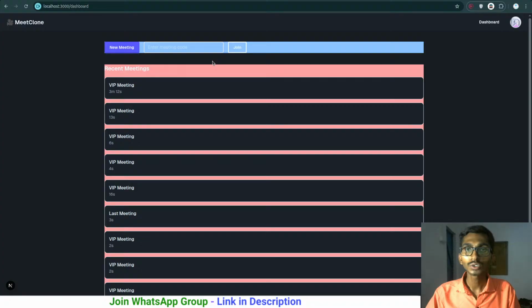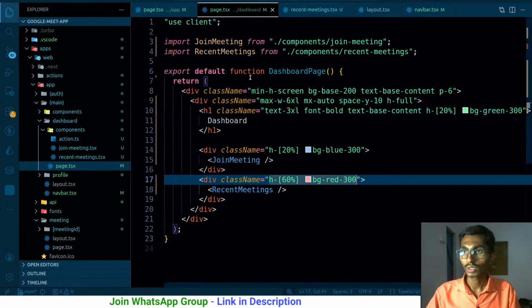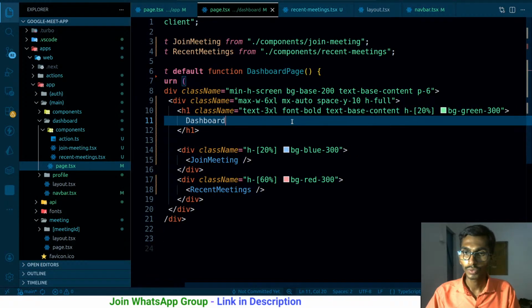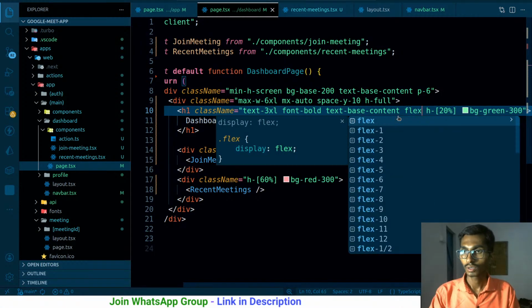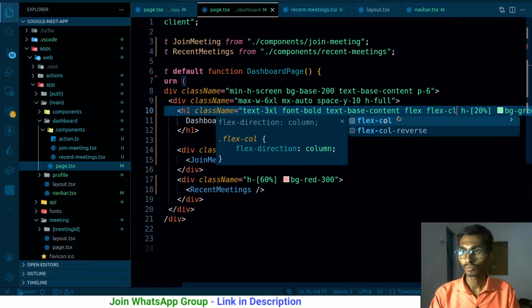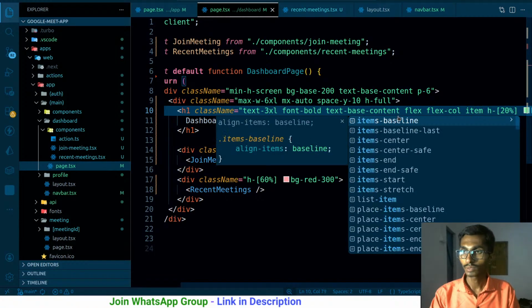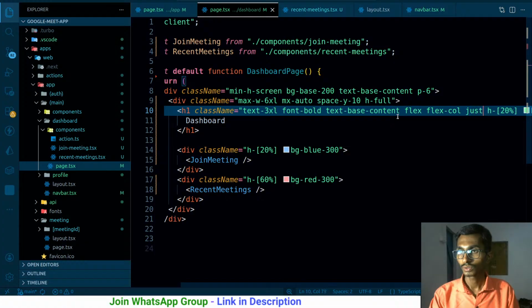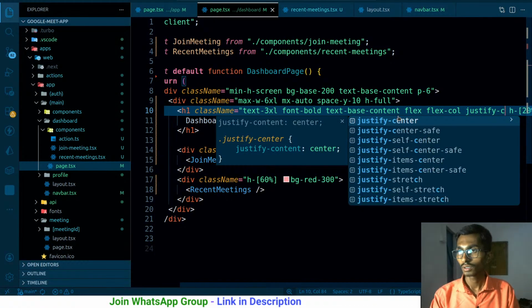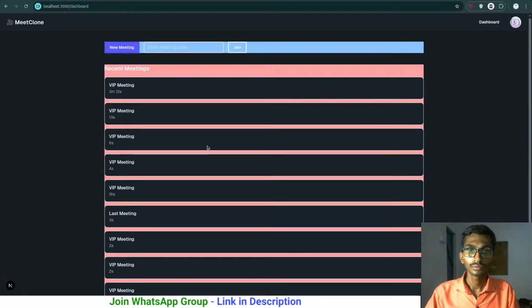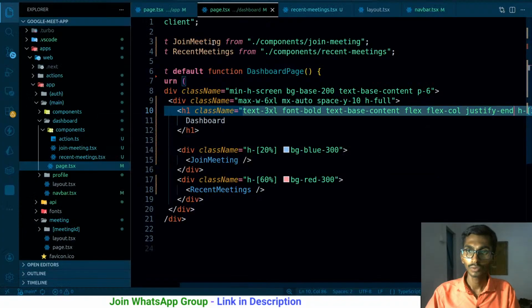The green one is not visible at all, even if it has 20. So in that case, whatever I have inside this, I'm gonna be making it flex, and flex column, and items justify end, still not visible.